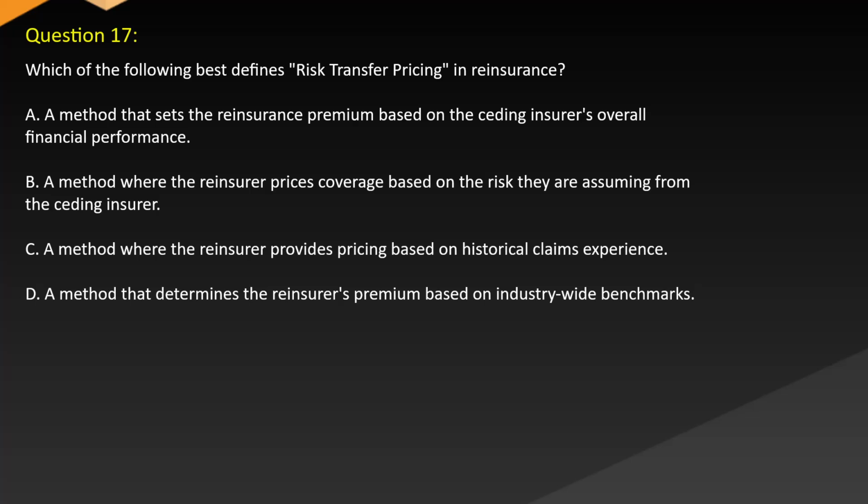Which of the following best defines risk transfer pricing in reinsurance? A. A method that sets the reinsurance premium based on the ceding insurer's overall financial performance. B. A method where the reinsurer prices coverage based on the risk they are assuming from the ceding insurer. C. A method where the reinsurer provides pricing based on historical claims experience. D. A method that determines the reinsurer's premium based on industry-wide benchmarks.